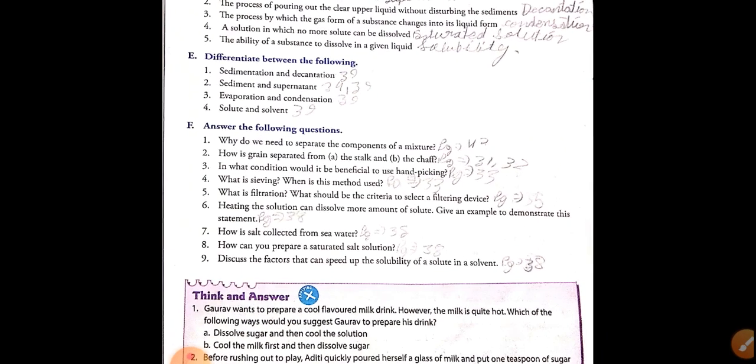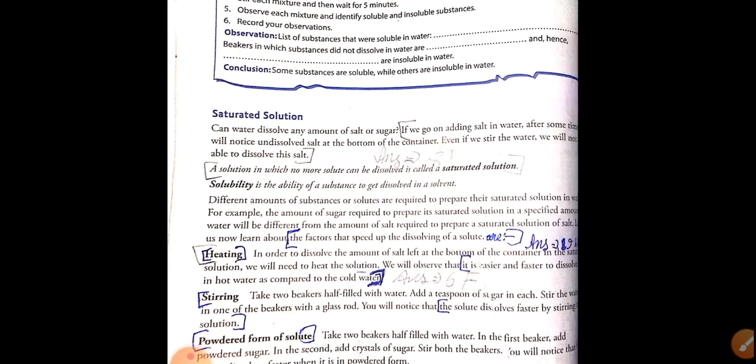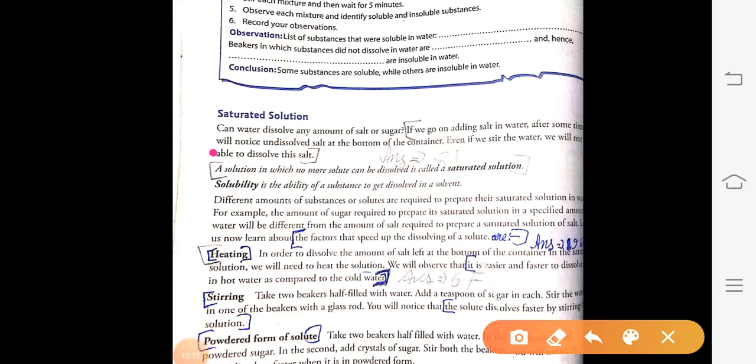Next, answer number 8th. How can you prepare a saturated solution? So this answer is given on page number 38. So in page number 38, first you will write the definition of a saturated solution. A solution in which no more solute can be dissolved is called a saturated solution. This is your first part.